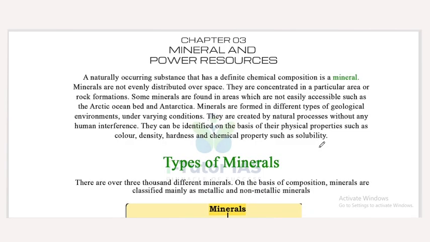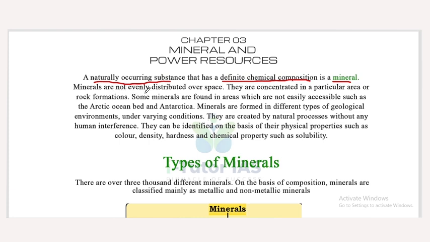Today we are going to discuss Class 8 Geography NCERT Chapter 3, Mineral and Power Resources. A naturally occurring substance that has a definite chemical composition is a mineral. So this is the definition of a mineral. Minerals are naturally occurring substances that have a definite chemical composition.